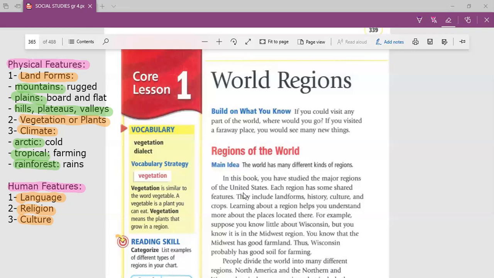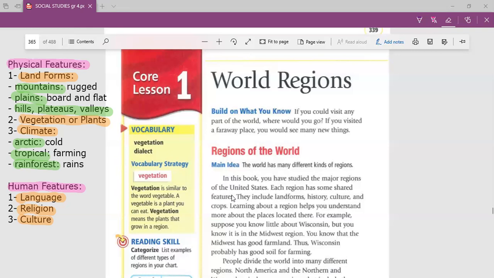We know that the Midwest has the Mississippi River. It has farming, this is number one. It has a tropical climate. It has farming too. It has landforms like rivers, like the Mississippi River.